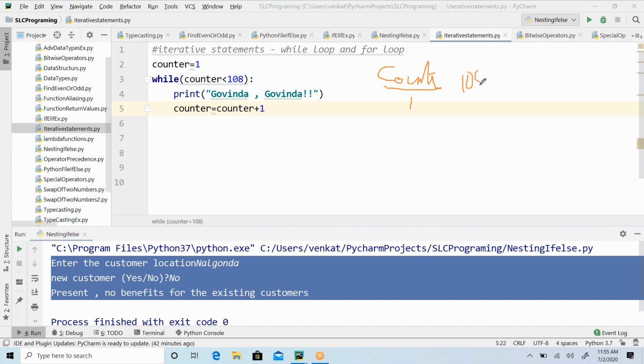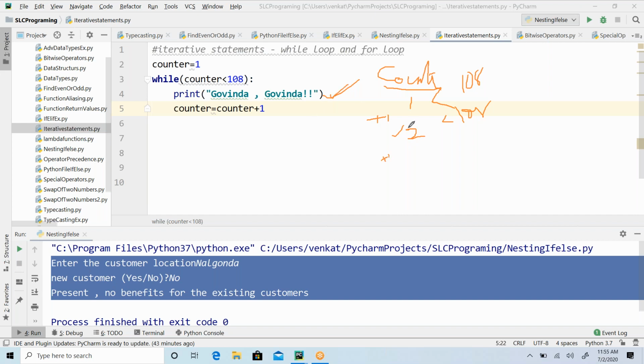So 108 is my target. 1 is less than 108. Okay, satisfied. Then execute this, Govinda. One round is done, right? Then I have to go for the second round, meaning that my counter has to increment. So plus 1 I'm doing. 2 is less than 108, right? So satisfied. Now it will come and it will print this.